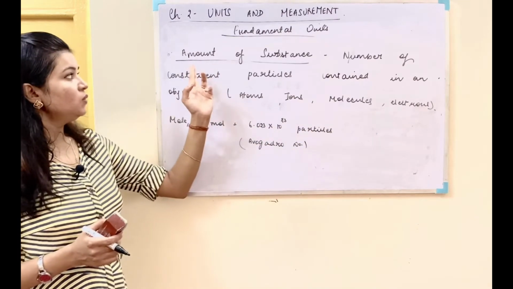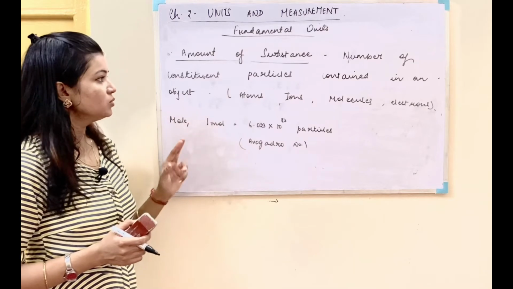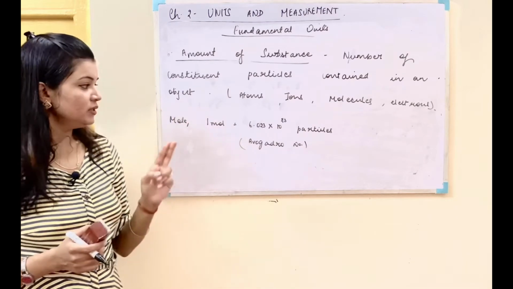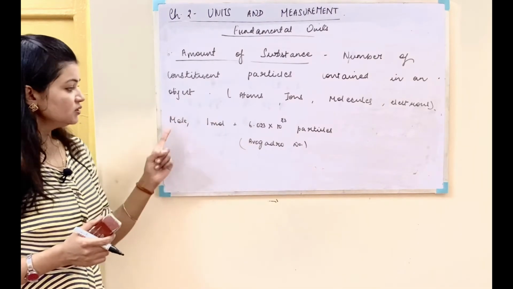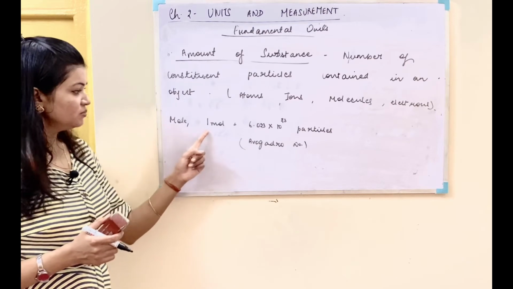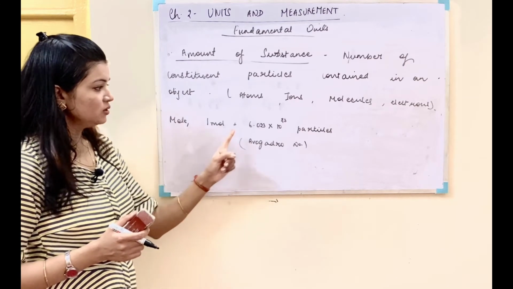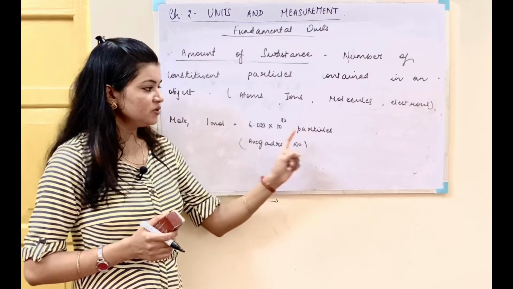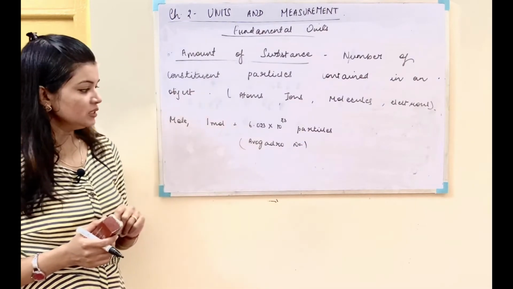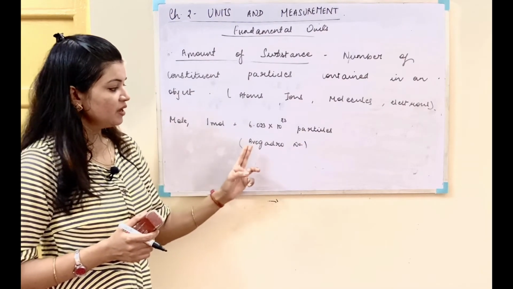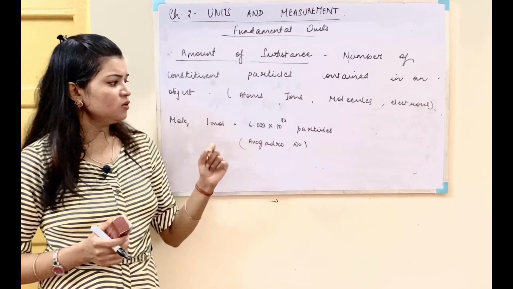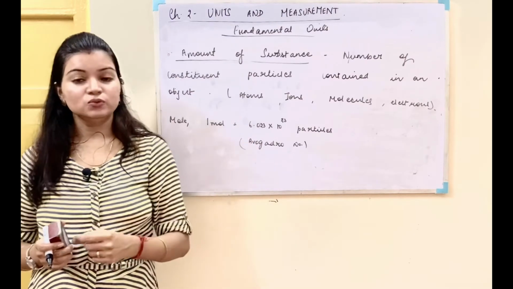So when we talk about the amount of substance, we are talking about the number of constituent particles. The unit for this will be mole. The symbol will be mol. 1 mole is equal to 6.023 into 10 raised to the power 23 particles, and this number is called the Avogadro number. The amount of substance unit is very widely used in chemistry.